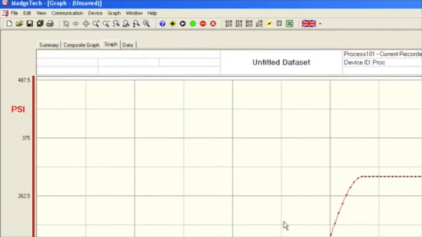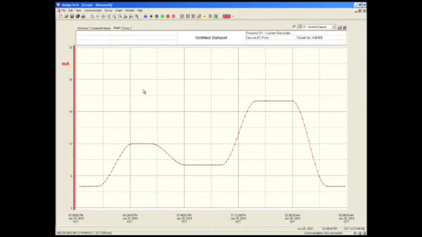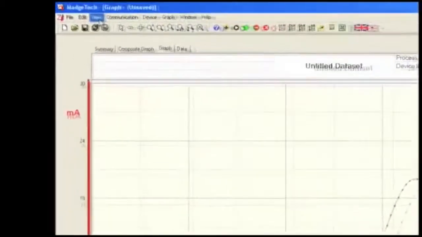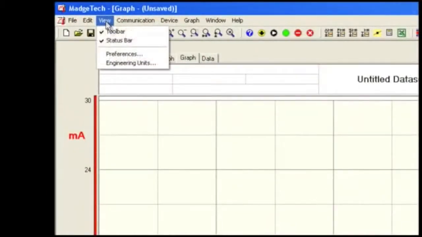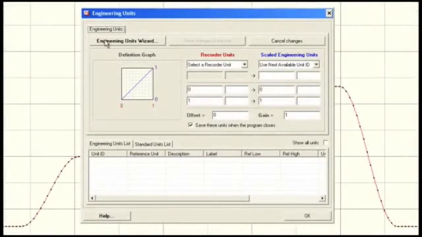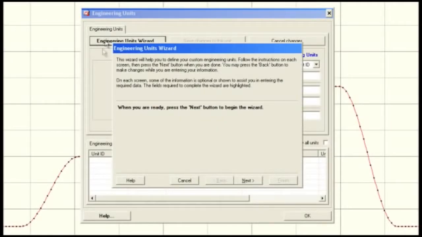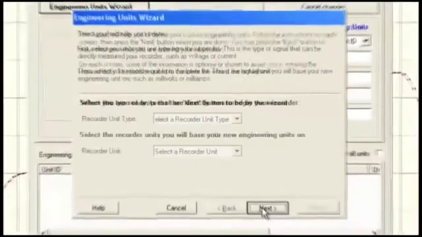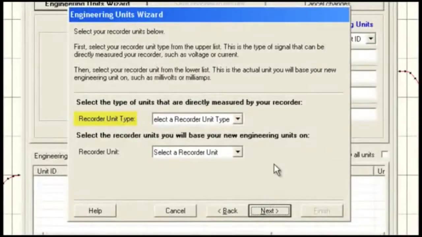Let's get started. Open the MadgeTech software and download the data from your logger. Under the View menu, choose Engineering Units. The Engineering Units window will open. Select Engineering Units Wizard. The first screen provides a description of the Engineering Units wizard. Click Next to continue.